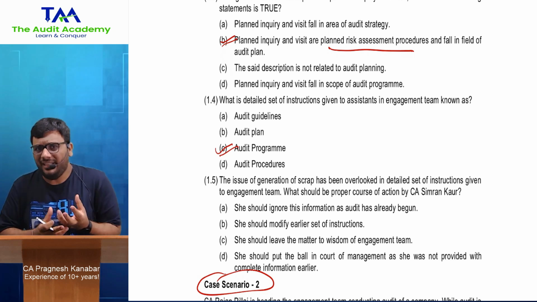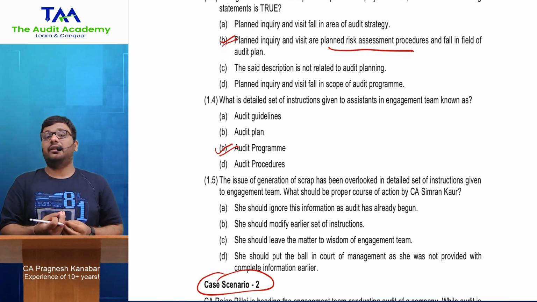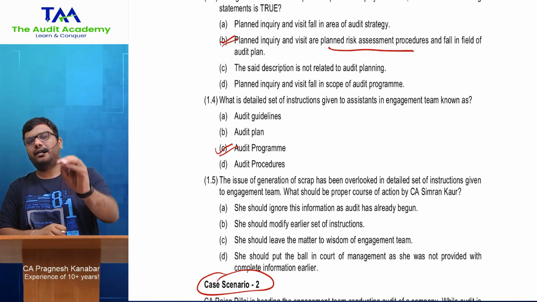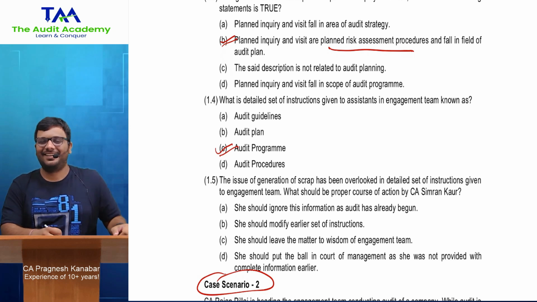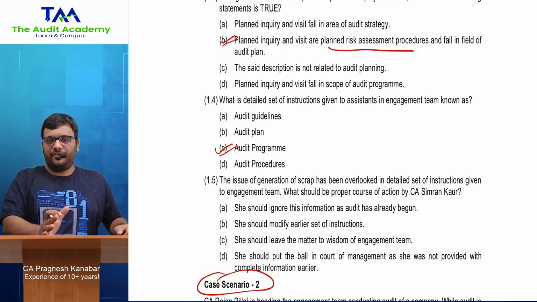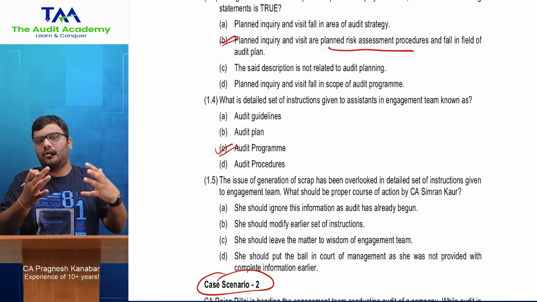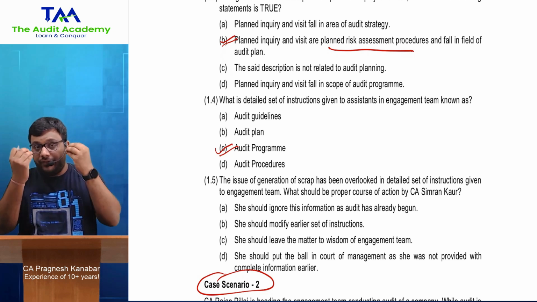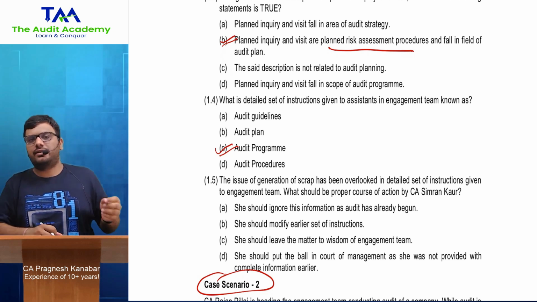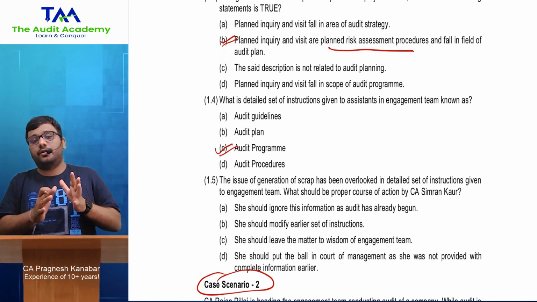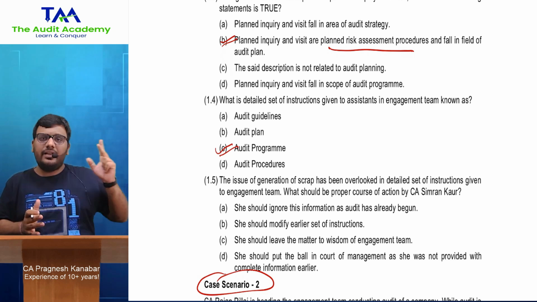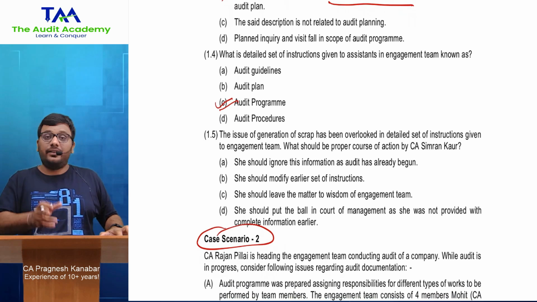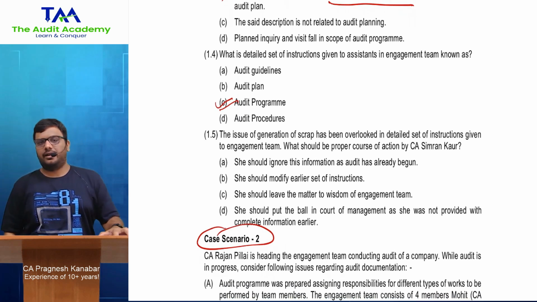Sir, really, sir? Sir, as per English subject, first the auditor needs to think about what to do, then how to do. If you go with only normal English logic, then qualified opinion is opinion issued by a qualified person. So, boss, I repeat, first the auditor needs to clearly think about how to do things. Then he can finalize his what to do. It is a very big discussion that I do for the first 15-20 minutes in audit strategy, plan, program. The first thing is that the auditor needs to start establishing audit strategy. Then he can develop a detailed audit plan. After that, he can develop a detailed audit program. And the whole logic of this discussion you will find in my YouTube Standards on Auditing revision videos also.